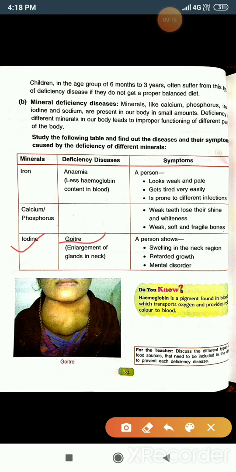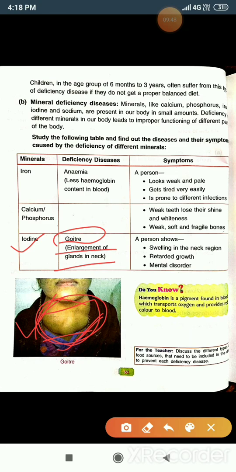that is goiter, very important. This is very important. Goiter is a disease caused due to the lack of the iodine mineral, and in this what happens? Enlargement of the glands in the neck region will happen. Okay, see this lady, see her neck, this is her neck, and this is very enlarged. Okay, so this is the enlargement of the neck gland, and this is called what? This is goiter. This is called goiter.